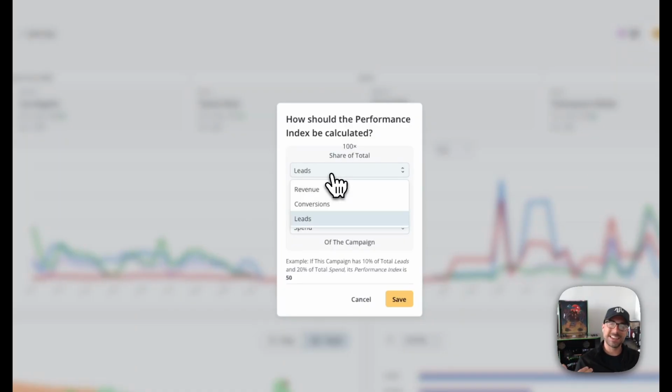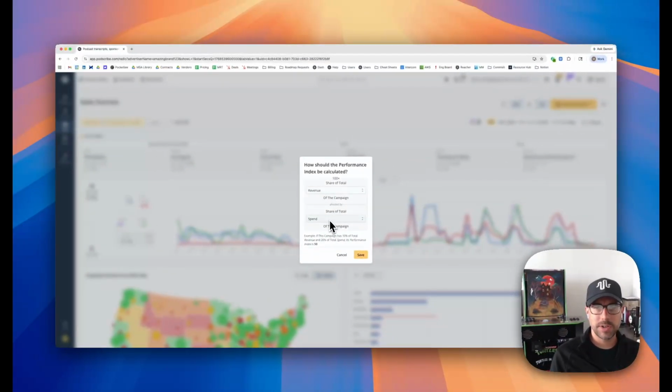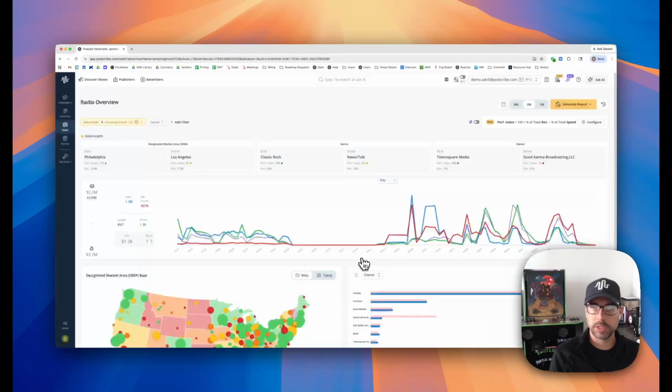What can be selected is based on the data that is coming into Podscribe. So based on how a site pixel has been placed or how an app integration has been set up, all of those things will showcase here based on the data that's coming in. Same with the exposure side here. So let's say for this advertiser, revenue divided by spend is the most important thing, and we'll hit save.